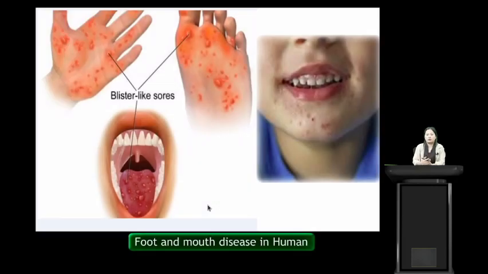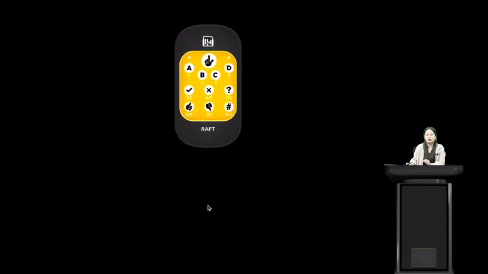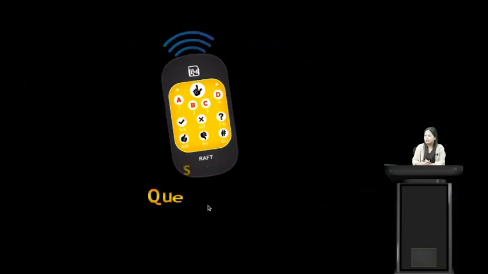Some more diseases caused by microbes include foot and mouth disease in humans. So these are some of the pictures that we see of foot and mouth disease. So these are also diseases caused by microbes in humans. Anthrax is also another disease caused by microbes in humans.